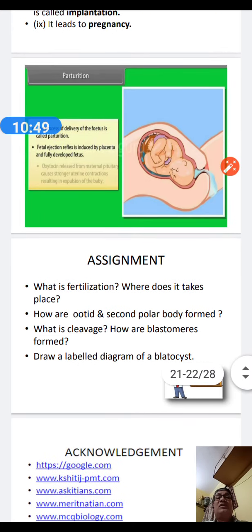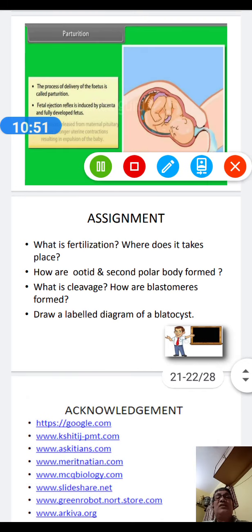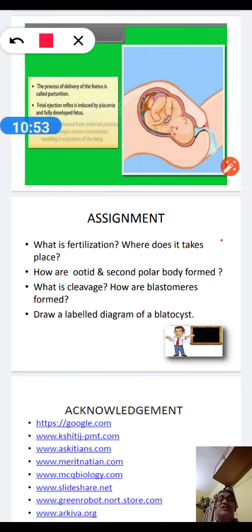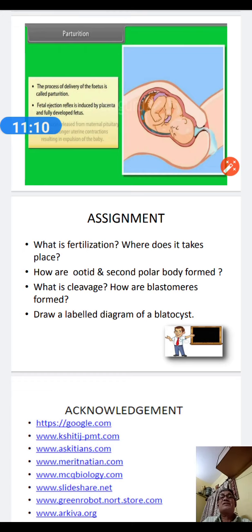But now you must see the assignment. You solve the answers. It is your assignment work. Questions: What is fertilization? Where does it take place? How are the oocyte and second polar body formed? What is cleavage? How are blastomeres formed? And draw a labelled diagram of a blastocyst.